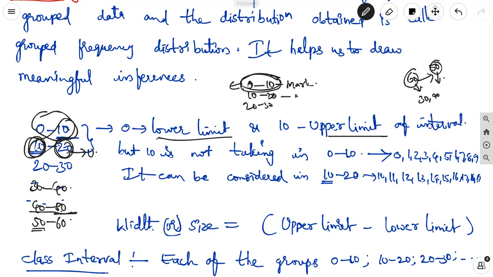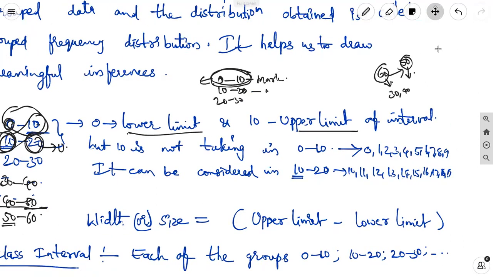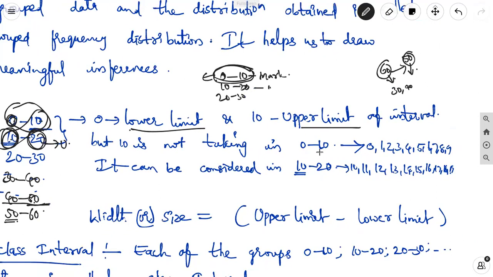But in the interval, we can take values from the lower limit up to before the upper limit only. If it is the 0 to 10 interval, we can consider the numbers 0, 1, 2, 3, 4, 5, 6, 7, 8, 9 in this interval.